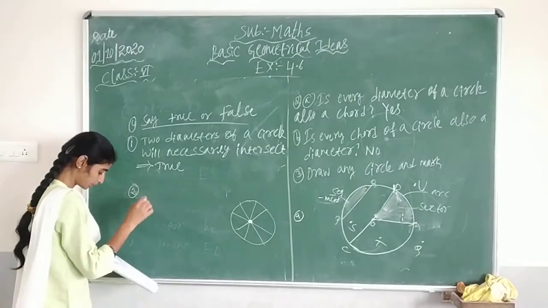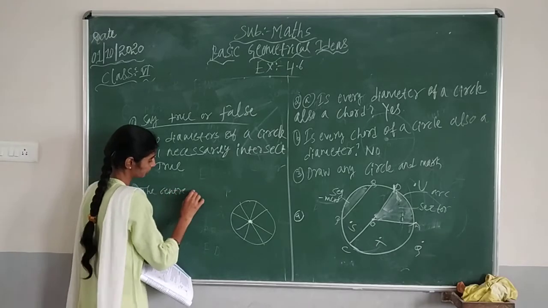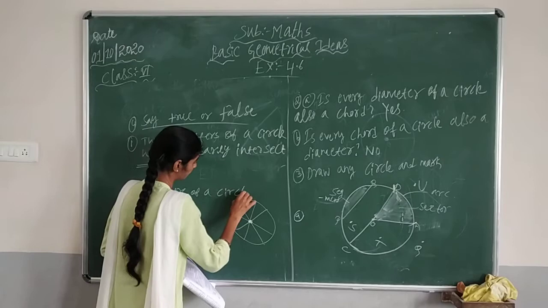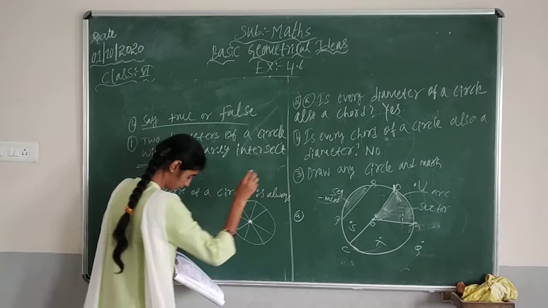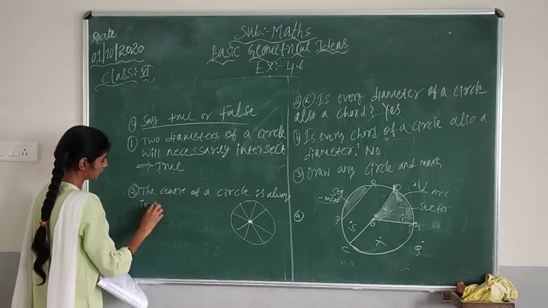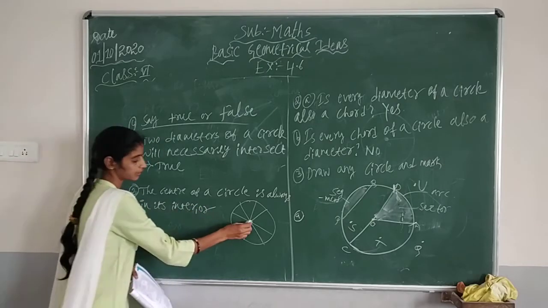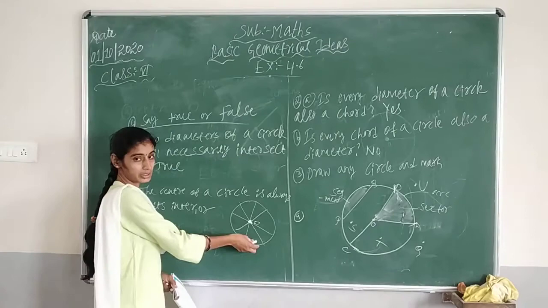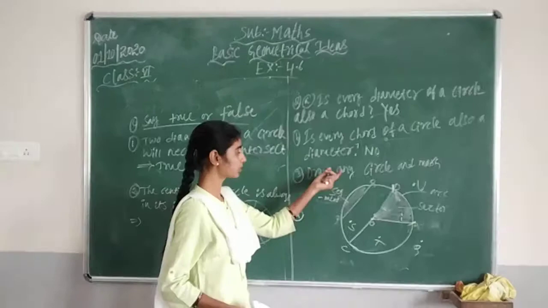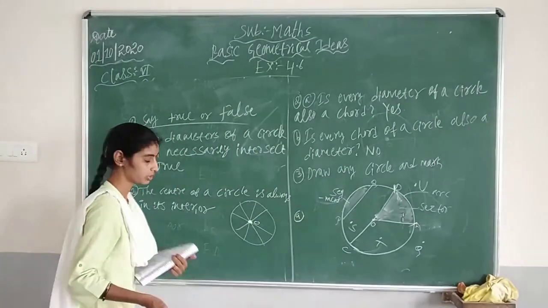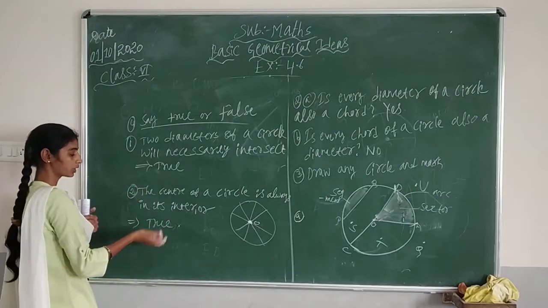Then second question: the center of the circle is always in its interior. So you can see the center will always be inside. Yes or no? Whether in any circle you are seeing the center outside? No. So the center of the circle will always be interior. So this is also true. So both the questions are true.